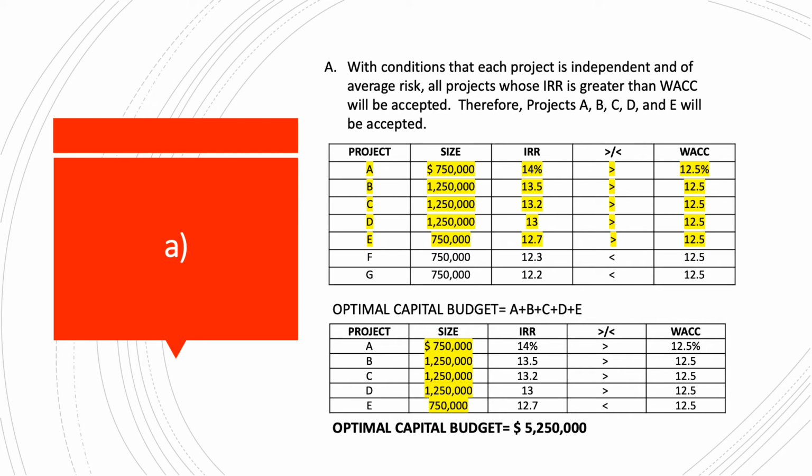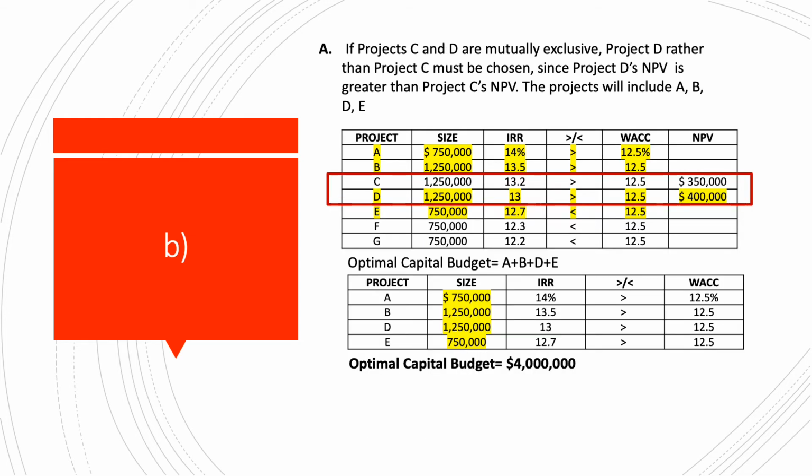And to compute the optimal capital budget, we have to sum up A, B, C, D, and E projects, and we will get $5,250,000. And for letter B, the condition was if projects C and D are mutually exclusive, project D rather than project C must be chosen, since project D's NPV is greater than project C's NPV. As shown in the table, si project D meron siyang 400,000, si project C meron siyang NPV na 350,000. So we have to choose project D.